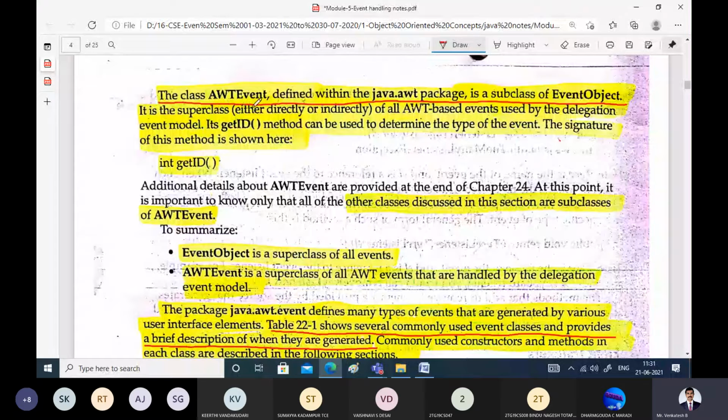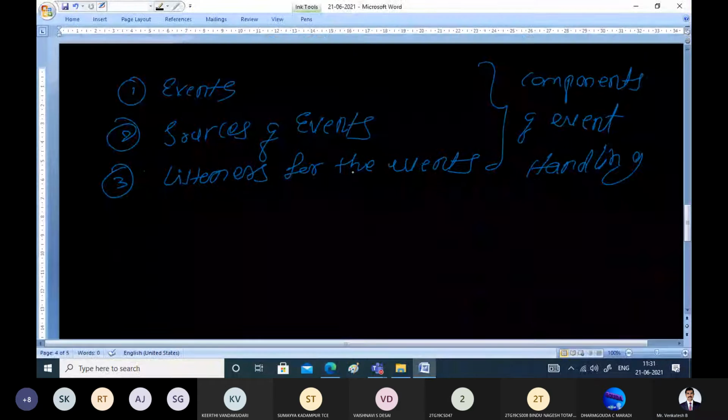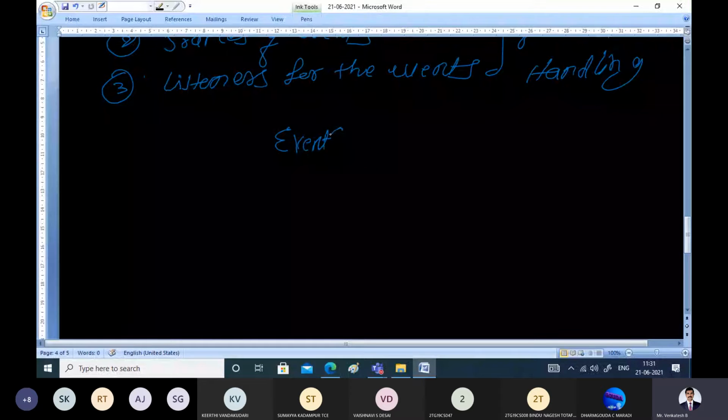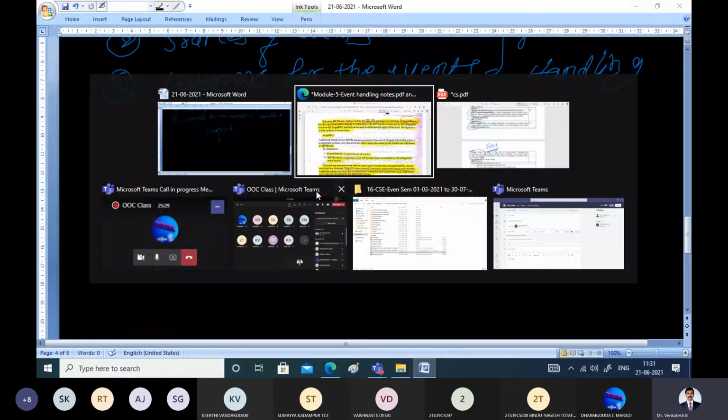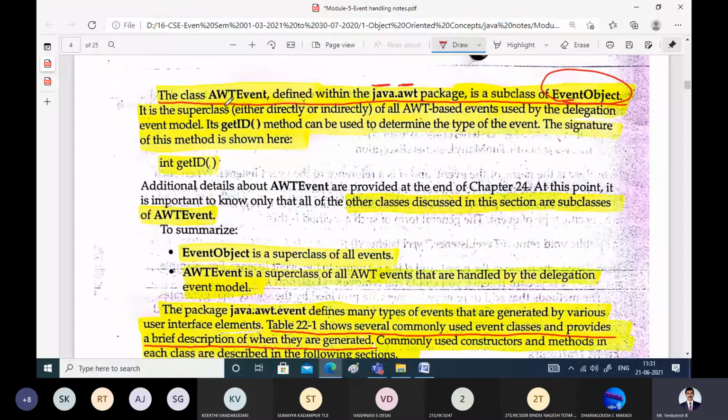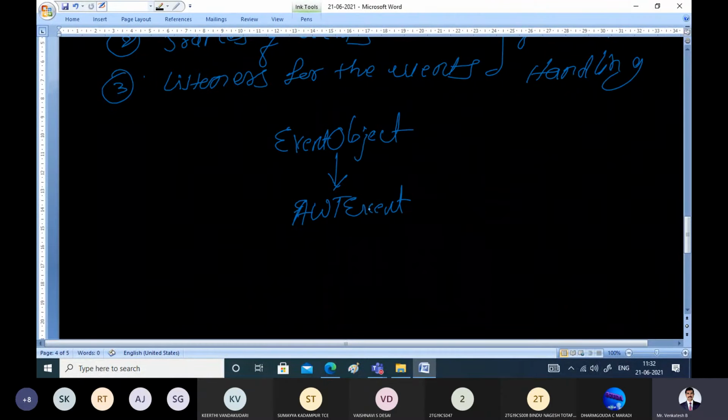And this AWT event is defined within the java.awt.event sub package, the Abstract Window Toolkit sub package. It is nothing but a subclass of EventObject. That means in the class hierarchy, we have EventObject as the superclass, and below that we have AWTEvent, the Abstract Window Toolkit event, and whatever classes we generate now are all subclasses of this.